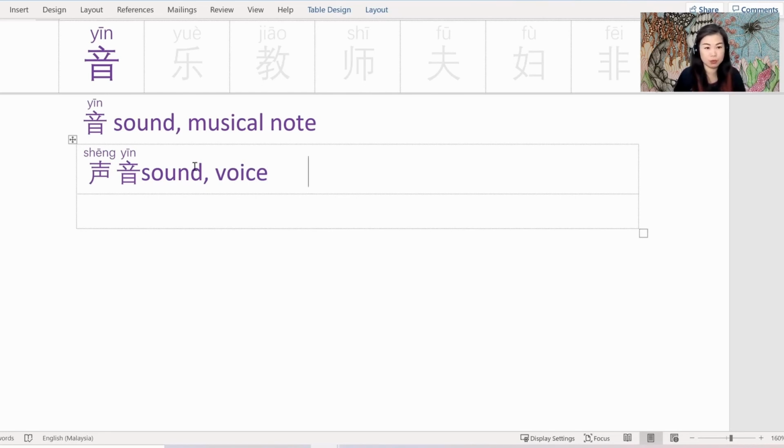Another word example using yin is 口音. 口 is mouth, so sound from the mouth. 口音, this is consonant. 我的声音有口音吗? Does my voice have an accent? Let's make a sentence example using 声音 and 口音.